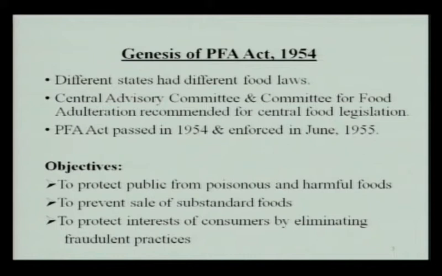Thus, the Central Advisory Committee and the Committee for Food Adulteration recommended enactment of a central food legislation, and our Parliament passed the Prevention of Food Adulteration Act in the year 1954, which came into force in the month of June 1955. This PFA Act was primarily formulated with the objectives to protect the public from poisonous and harmful foods, to prevent sale of substandard foods, and to protect the interests of consumers by eliminating fraudulent practices.